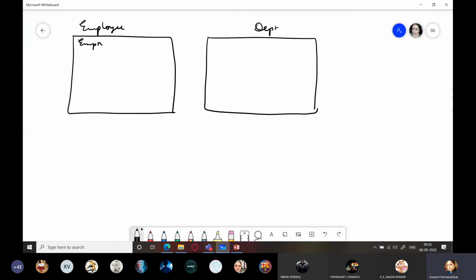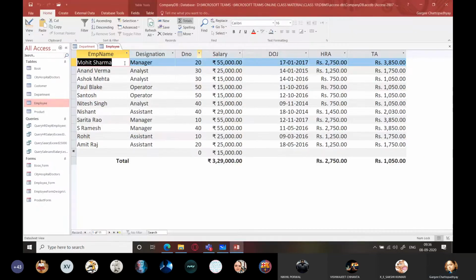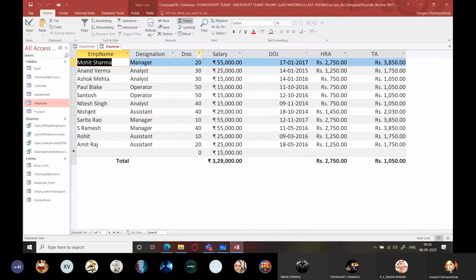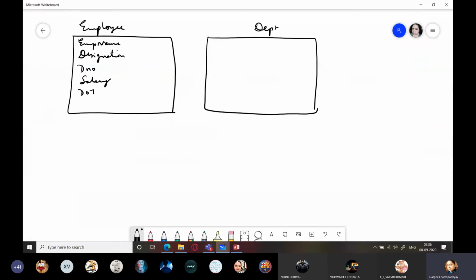Employee name, designation, DNO, that is department number, salary, DOJ, that is date of joining, HRA, TA. And what does DEPT have? DNO, DName, and location.